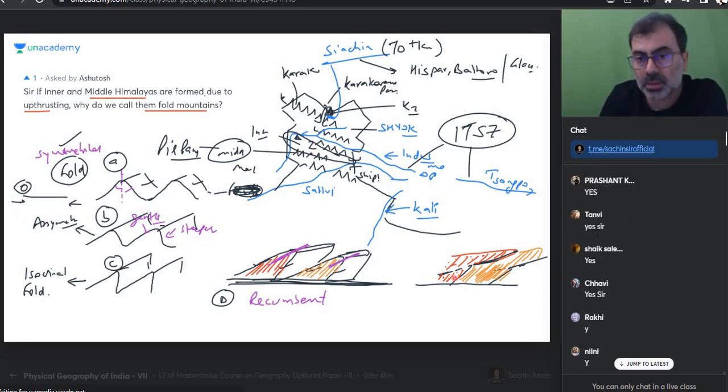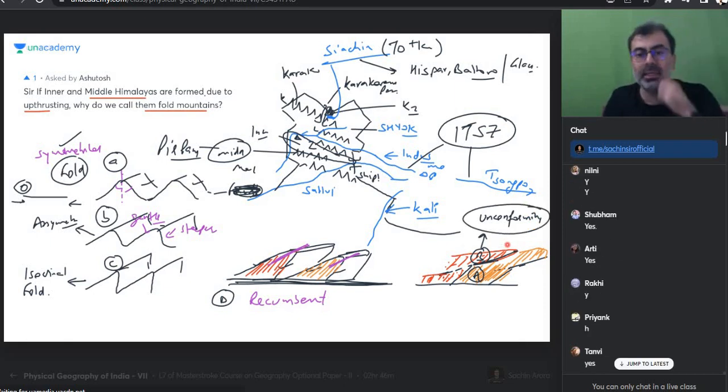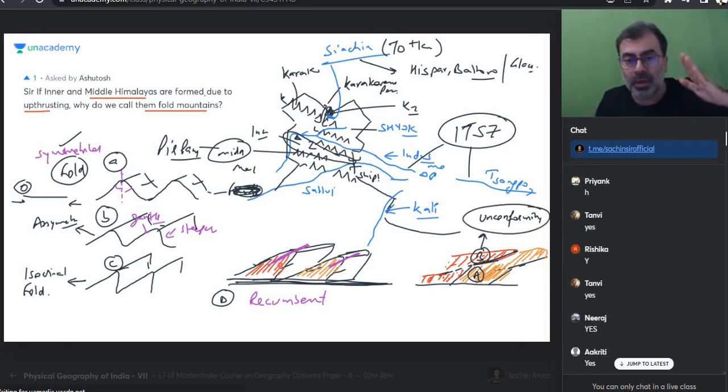Now our fellow geologist reaches and he finds A and B. He takes a column and he says the rocks are different. Actually, what has happened? The rocks were red here. Red rocks have come over this. Immediately, can a trained geologist call this an unconformity? From the unconformity, can he say that the upper part of the fold would have broken and jumped onto the other one? Yes or no?